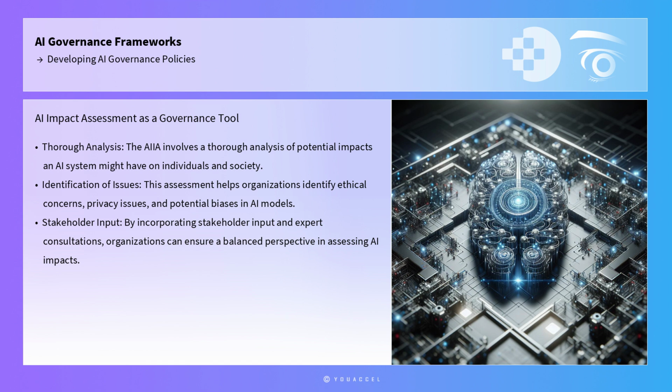A practical tool that can aid in developing AI governance policies is the AI Impact Assessment, akin to a data protection impact assessment used under the GDPR framework. The AIIA involves a thorough analysis of potential impacts an AI system might have on individuals and society. This assessment helps organizations identify ethical concerns, privacy issues, and potential biases in AI models. By incorporating stakeholder input and expert consultations, organizations can ensure a balanced perspective in assessing AI impacts.